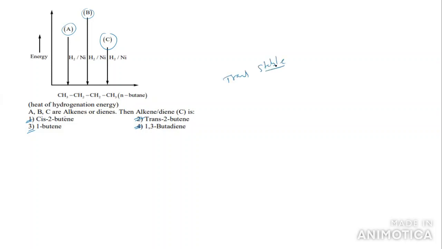Trans is what? More stable. If the compound is more stable, it has a low enthalpy of hydrogenation. Low enthalpy of which one? Hydrogenation. Now we can see C having low hydrogenation enthalpy. So you may take trans here.